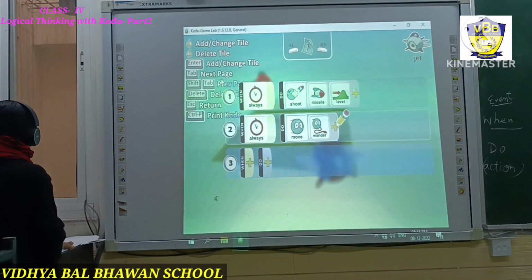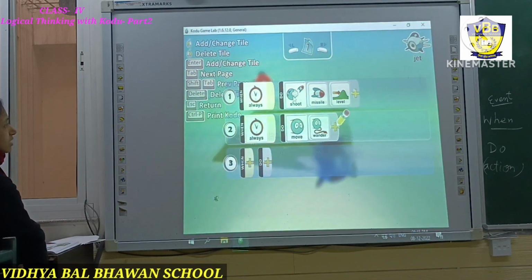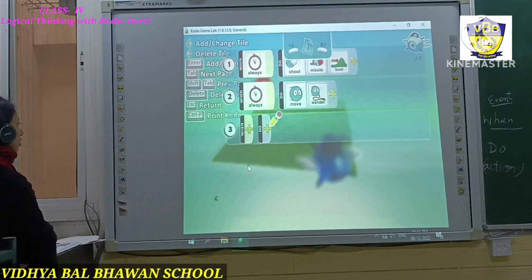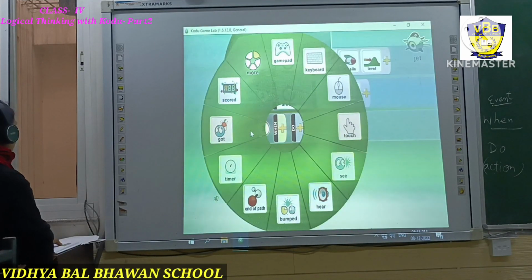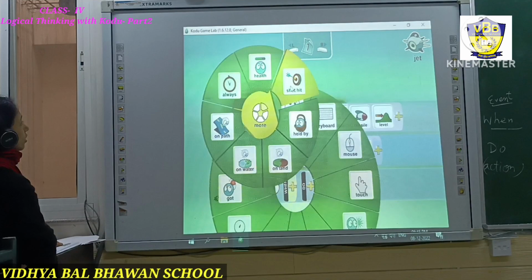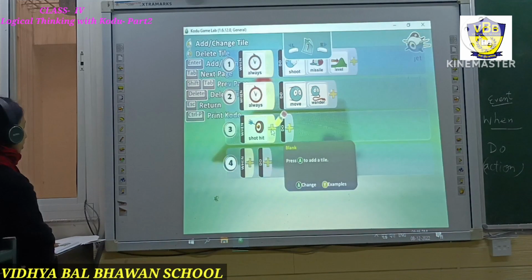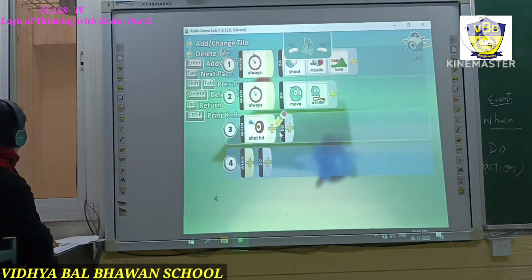Yes, students. Now let's check out what will happen when the game ends. If this red enemy jet hits our missile, hits our jet, it means the game will get over. So again, click on the third block, third row, click on the plus arrow of when, and again we will click on more. Now here in more, we'll select shot hit. If hit is shot, by which one? Then we will again click on the boards here.